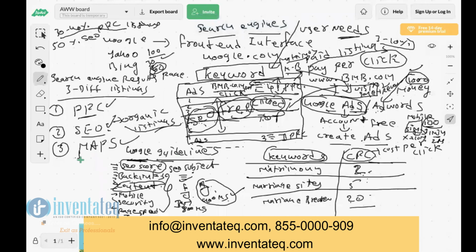So what is the tool we are using for maps? Google My Business is the tool name which we use to create a map, and it is free to create. Creating a map is nothing but, in this tool, you give your company name, company address, office timings, phone number, photos, all the data about your business. You enter it in this tool called Google My Business.